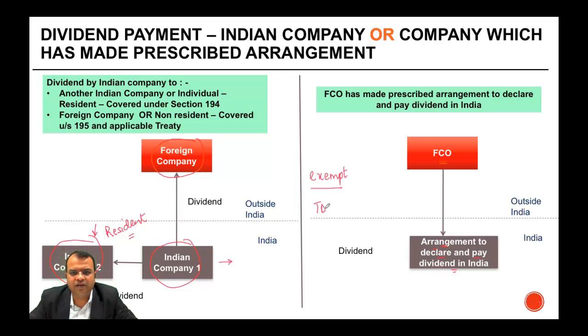The purpose of TDS is to collect the tax from the recipient of income. But if the recipient of income is not liable to pay any tax on such income, then the question of TDS does not arise. Definition of dividend is given in section 222.